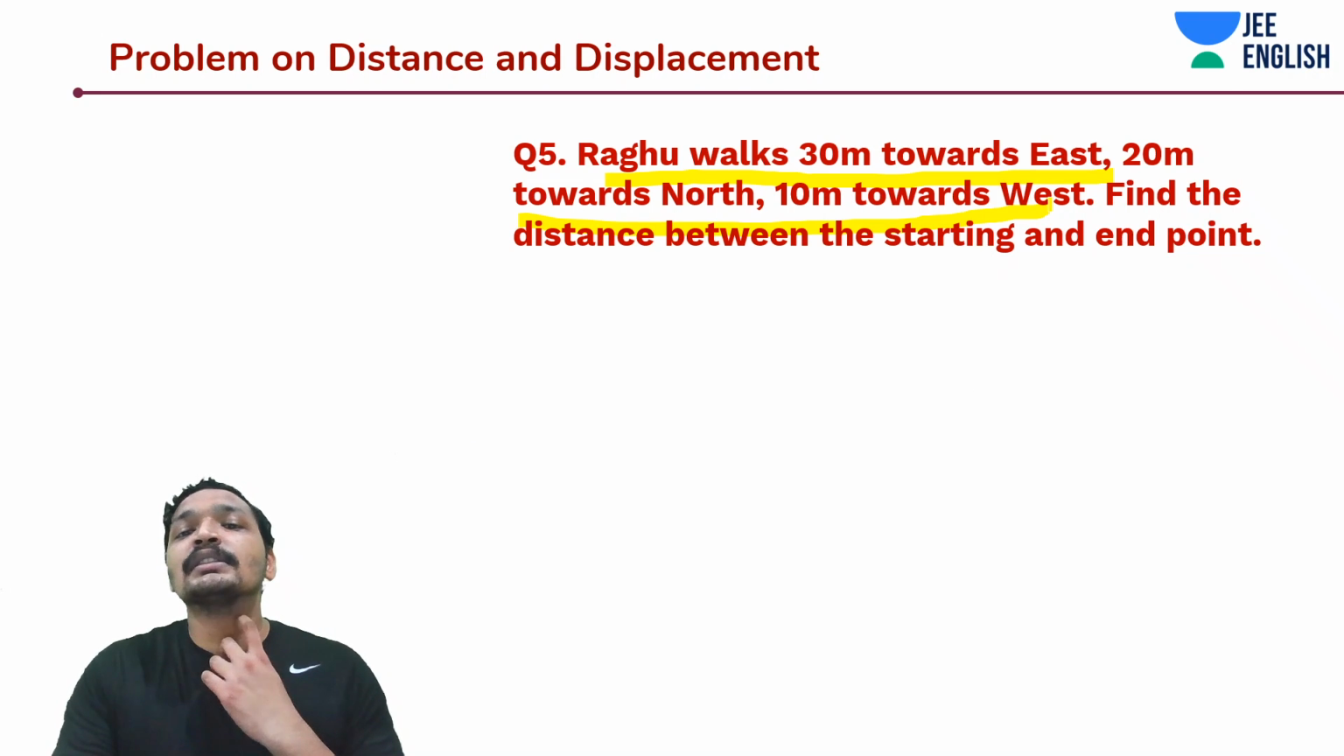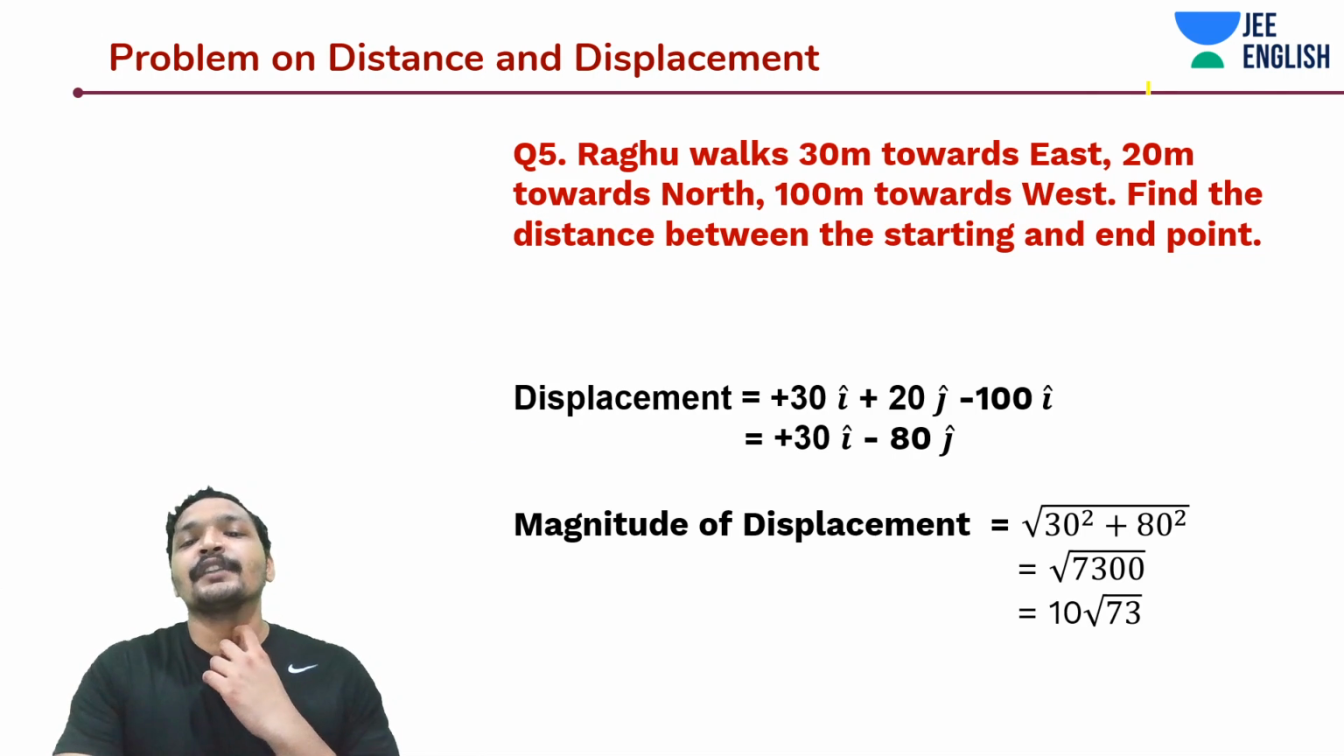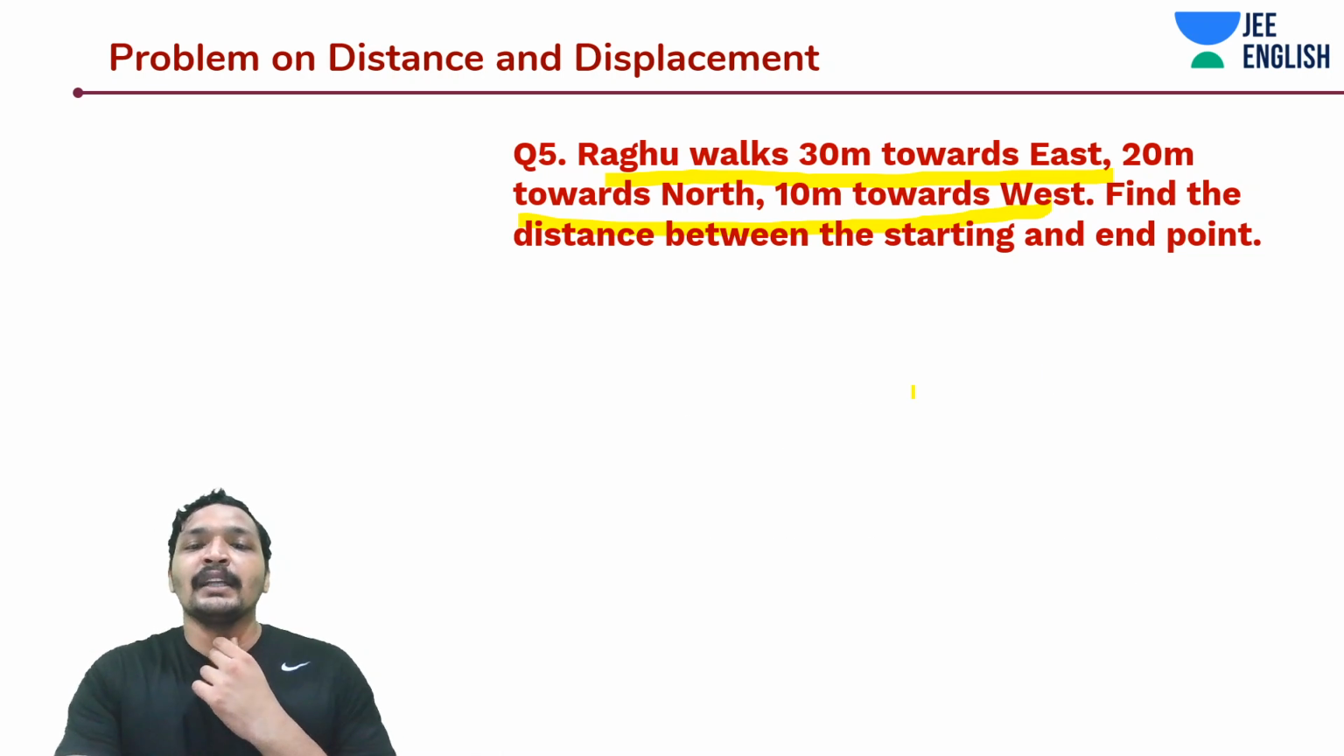Okay, that is, here it is 10 meters, here it's 100 meters. That's the difference, okay? Here it is 100 meters and there it was 10 meters. So in this case, what would have been the answer? The answer would have been under root of